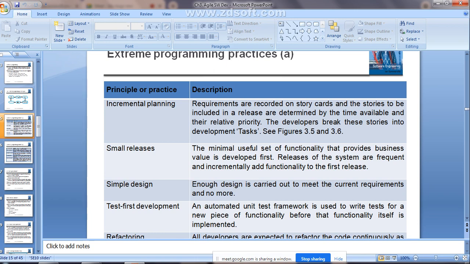Whatever the requirements are, they are calling them stories, right? The stories to be included in a release are determined by the time available and their relative priority. That means you are going to consider the priority of the requirement before planning the functionality, the design and the implementation of that particular software. You are going to check the priorities of those requirements, and according to that you go for the implementation part, right?